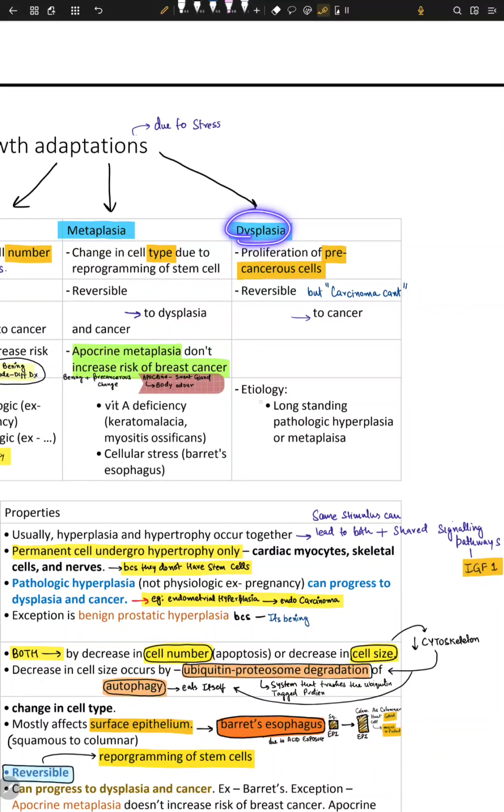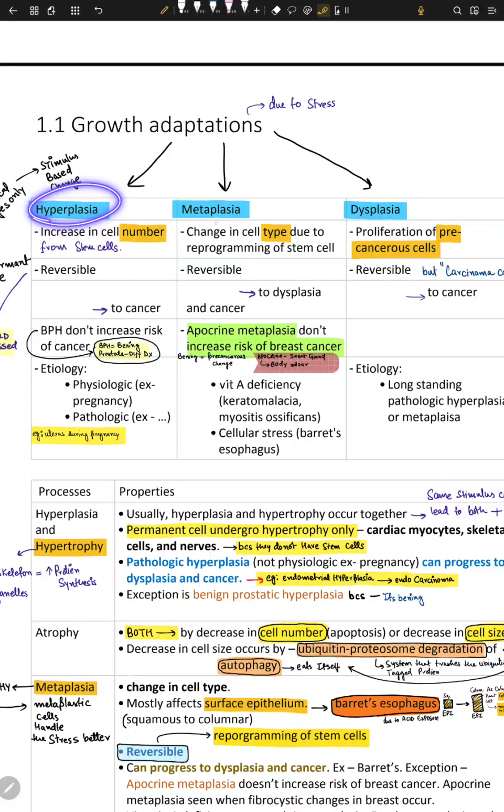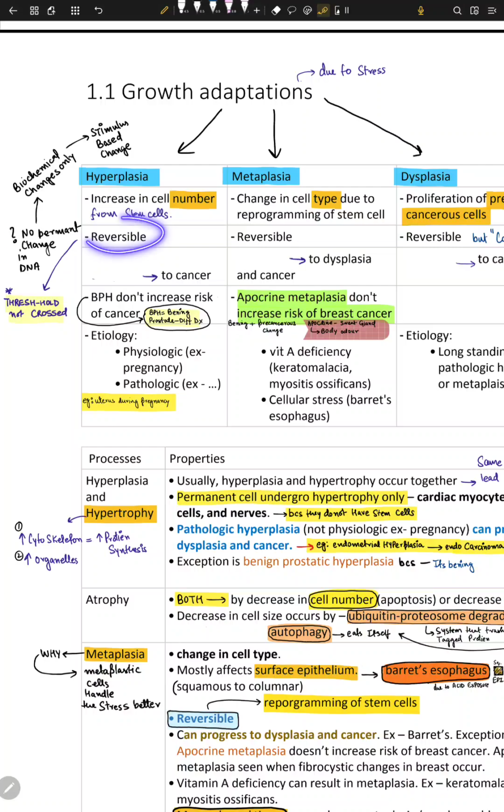And then we have something called dysplasia. Dys means bad and plasia means growth. So the proliferation of precancerous cells is called dysplasia. Note that hyperplasia, metaplasia, and dysplasia are all reversible because these changes are done by stem cells, and they don't have any permanent changes in the DNA, right? So that's why they are reversible.